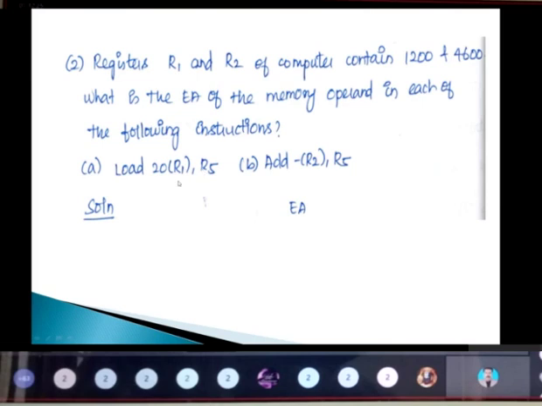Same thing here, 20 of R1 will be 20 plus 1200, and that content will be loaded in R5. Similarly, 4600 minus 1 will be the effective address of this instruction, so the answer will be 4599.